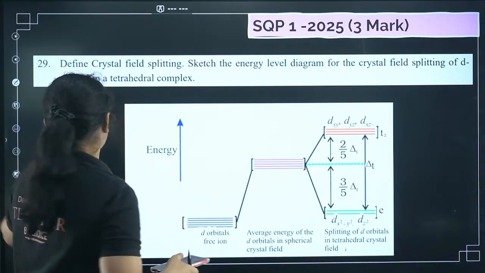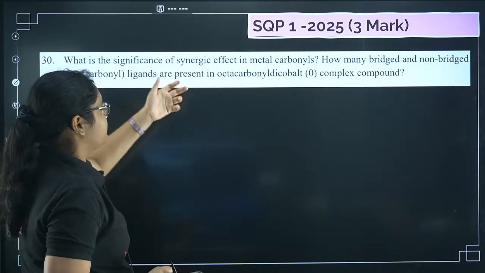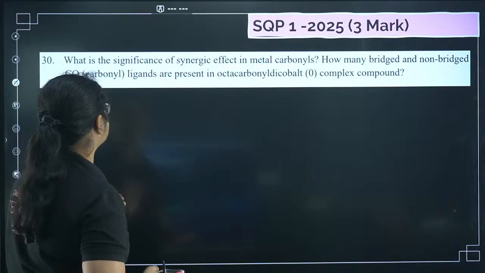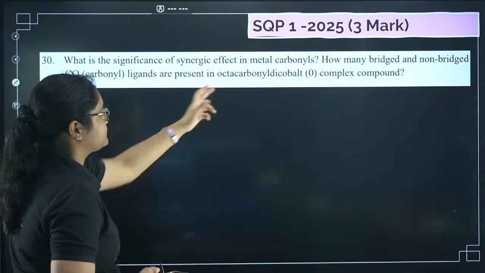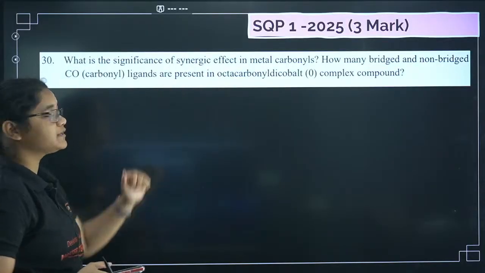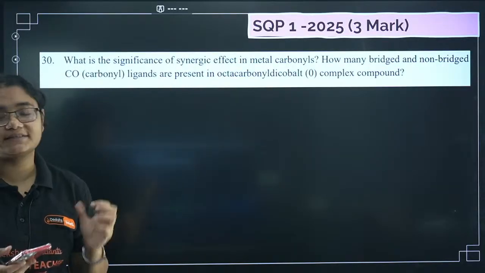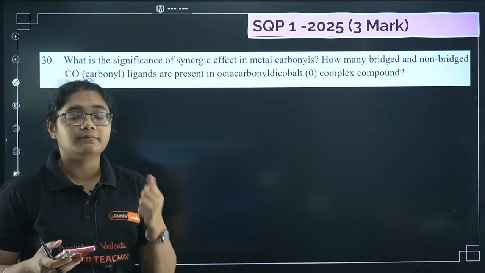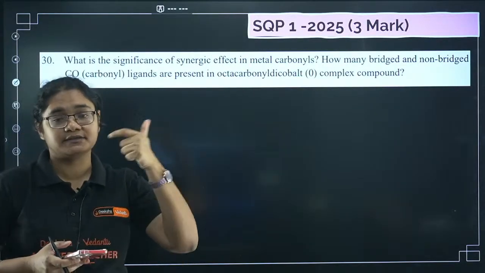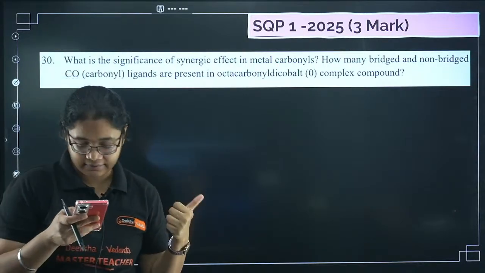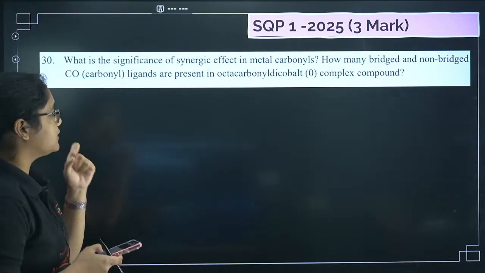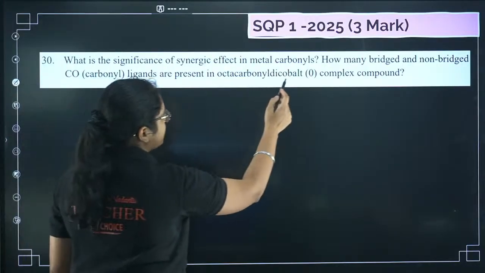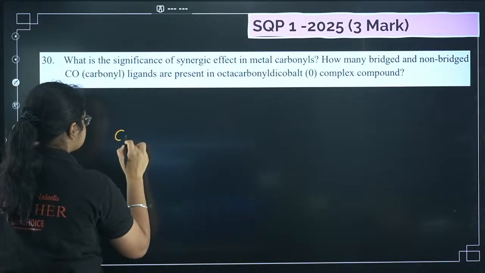Next question, what is the significance of synergic effect in metal carbonyls, and how many bridged and non-bridged carbonyl ligands are present in this particular complex? So what is the role of synergic effect? It strengthens the metal to carbon bond. The metal to carbonyl ligand bond is strengthened because of synergic effect. There is a sigma bond, there is a pi bond, and that is why the bond is very, very strong. Next, how many bridged and non-bridged carbonyl ligands do we have in octacarbonyl dicobalt? If you know this structure, it is like this.